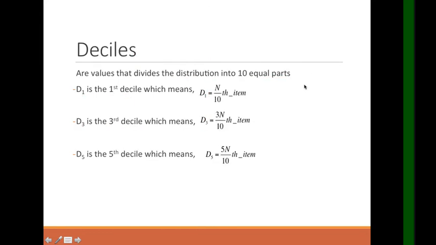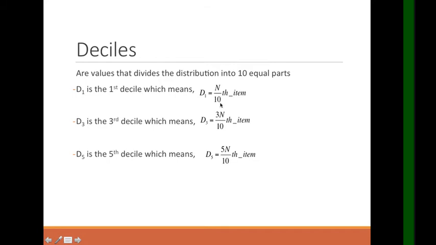Okay? Next, deciles are values that divide the distribution into 10 equal parts. Deciles, you can associate with decade so you won't be confused. So, D1 is the first decile, which means D sub 1 equals N over 10th item. Again, we no longer need to write the 1. For D3, the third decile, D3 equals 3N over 10th item. Since there is a 3 there, we place 3 here. Again, it is like the quartile, but here it is 10, not 4.